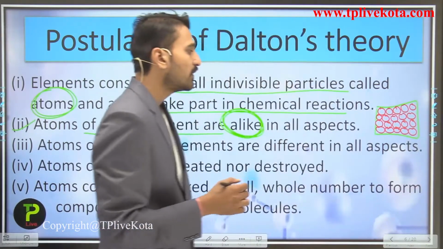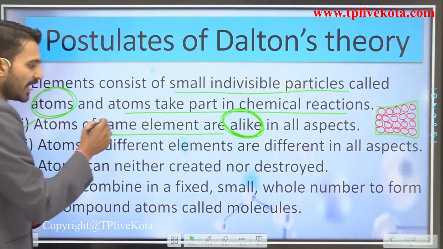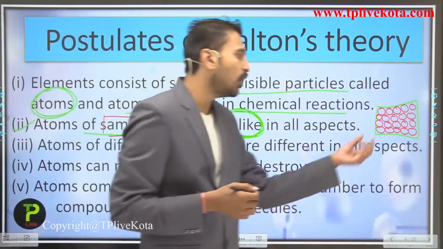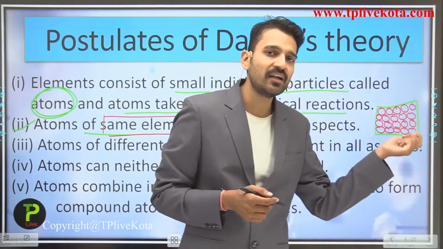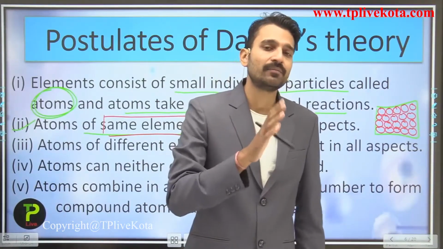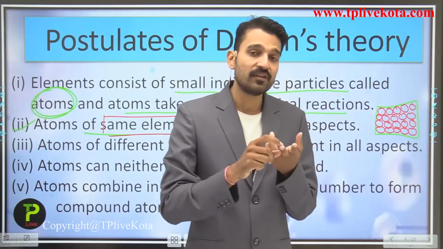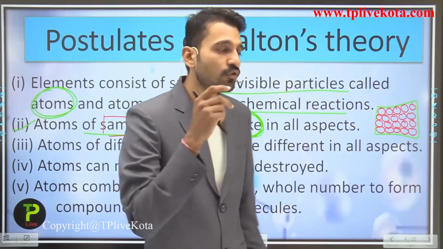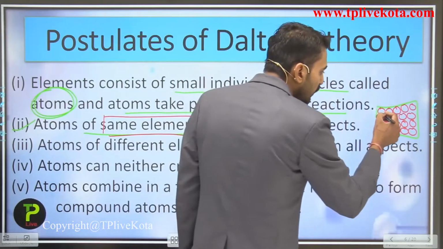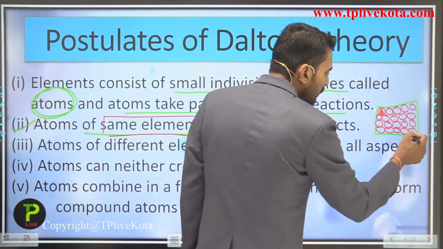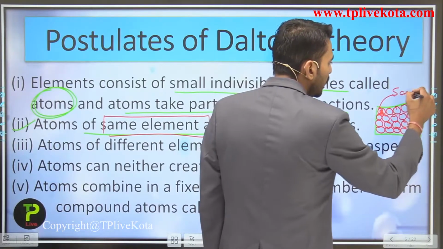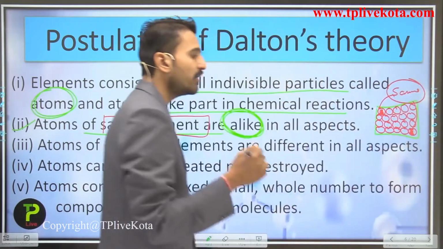So students, as per this point, atoms of the same element are alike in all respects. So here all the atoms that are present in the iron sheet, they are all same, that is they have the same mass, they have the same volume, they have the same physical and chemical properties. So here all the atoms, just for an example, this atom is very much alike to this atom. So here all atoms are alike in all respect.